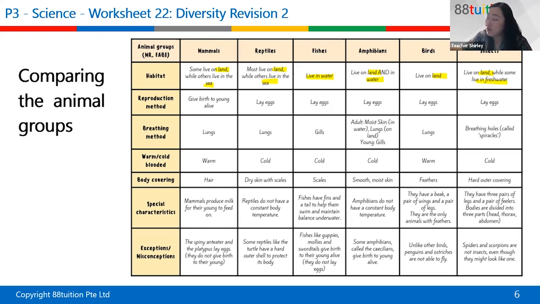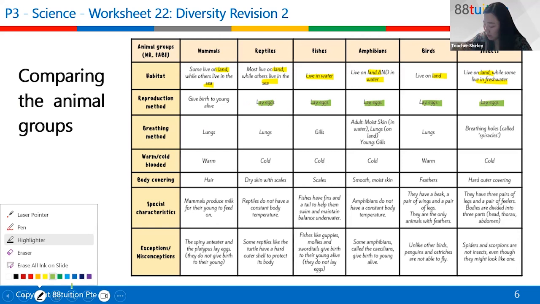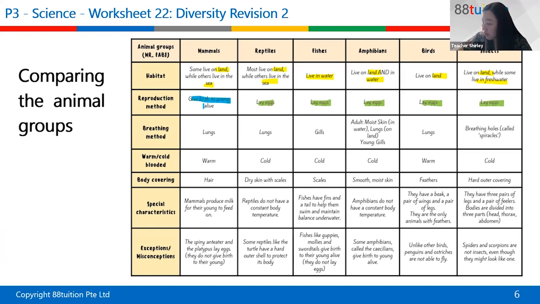Now, reproduction method: like I said, if you notice, mostly lay eggs, except for mammals. Then the next one is lungs.